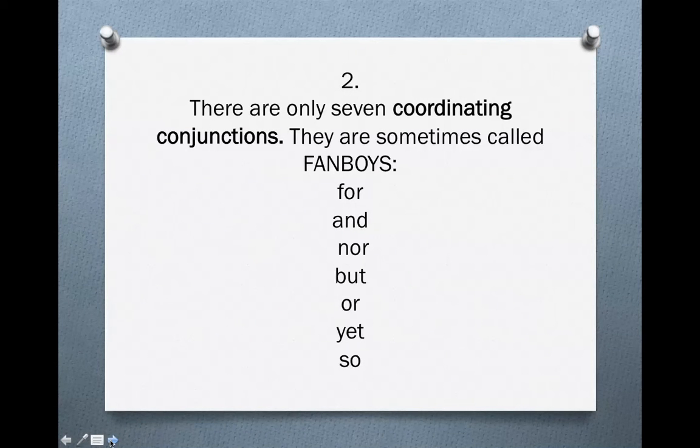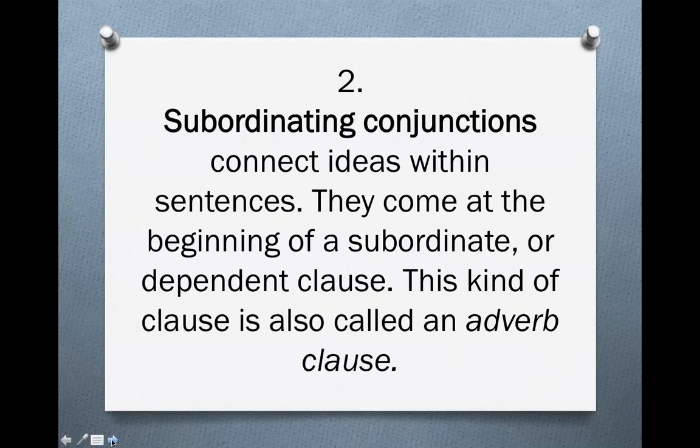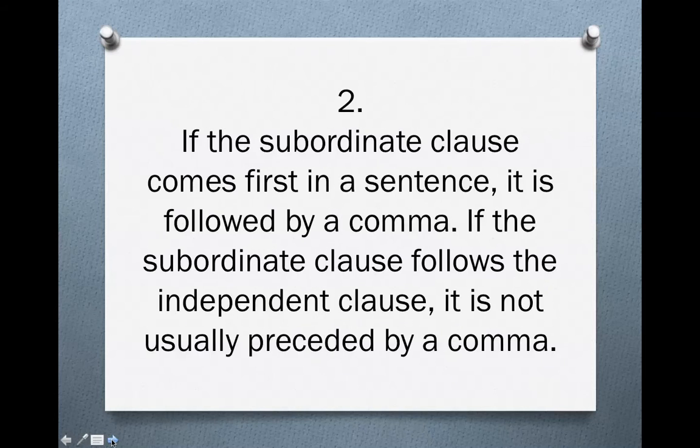There are only 7 coordinating conjunctions. They are sometimes called fanboys. Here they are: for, and, nor, but, or, yet, so. Subordinating conjunctions connect ideas within sentences. They come at the beginning of a subordinate or dependent clause. This kind of clause is also called an adverb clause. If the subordinate clause comes first in a sentence, it is followed by a comma. If the subordinate clause follows the independent clause, it is not usually preceded by a comma.